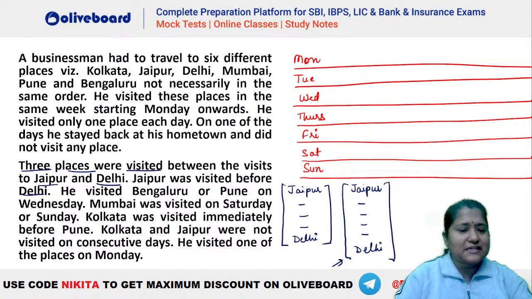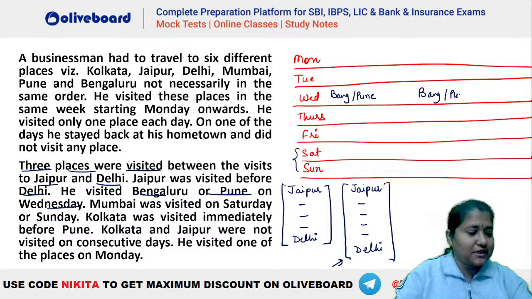So yes, I guess most probably this will be the case that we will be getting here. So let's try out. Let's see what else is given here. He visited Bangalore or Pune on Wednesday. So Wednesday has to be either Bangalore or Pune, right? Okay, Tara has got the answer. Absolutely great work, Tara. So now let's see what else is given. Mumbai was visited either on Saturday or Sunday. So Mumbai has to be there either on a Saturday or Sunday. So let's see what are the possibilities here. This is Bangalore or Pune. Okay, Tuesday is the off day. Now everyone has it. Let's go.